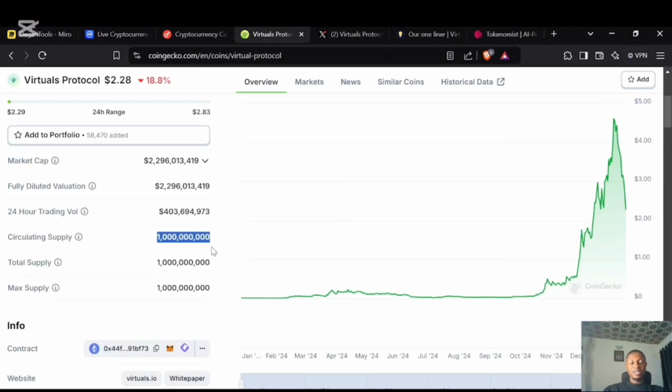And like I said, when more tokens come into circulation, the price of that asset crashes. So let's say, for instance, this is a $2.2 billion market cap, and the circulating supply is 1 billion currently. Remember, we usually divide the market cap by the circulating supply to give us price. So in essence, if circulating supply increases from 1 billion tokens to 2 billion tokens,